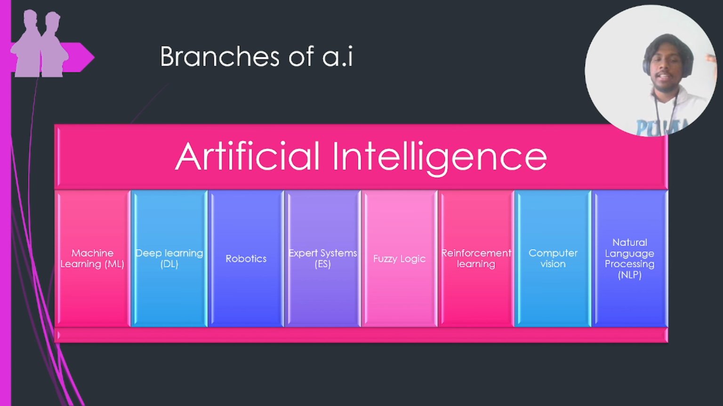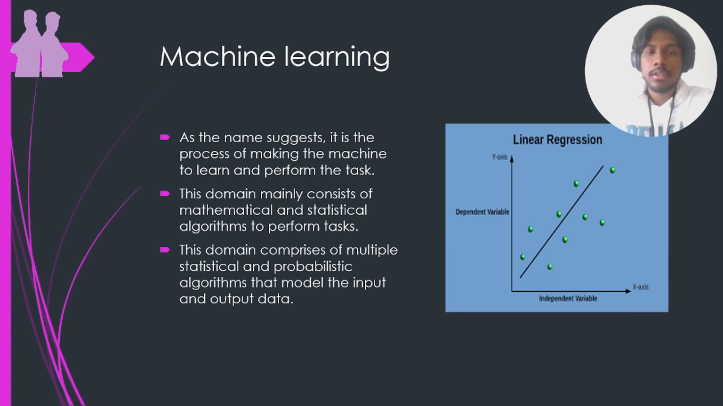So we have machine learning, deep learning, robotics, expert systems, fuzzy logic, reinforcement learning, computer vision, and natural language processing. We'll go one at a time and see what those branches do and what they mean. So we start with machine learning. It's one of the fundamental branches of AI, which refers to the set of tools, techniques or strategies that we use to make a machine learn to do a particular task.